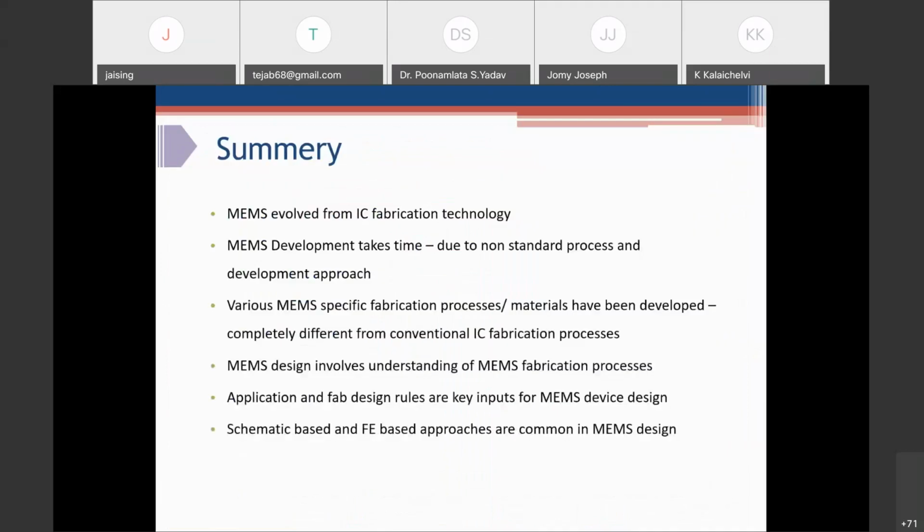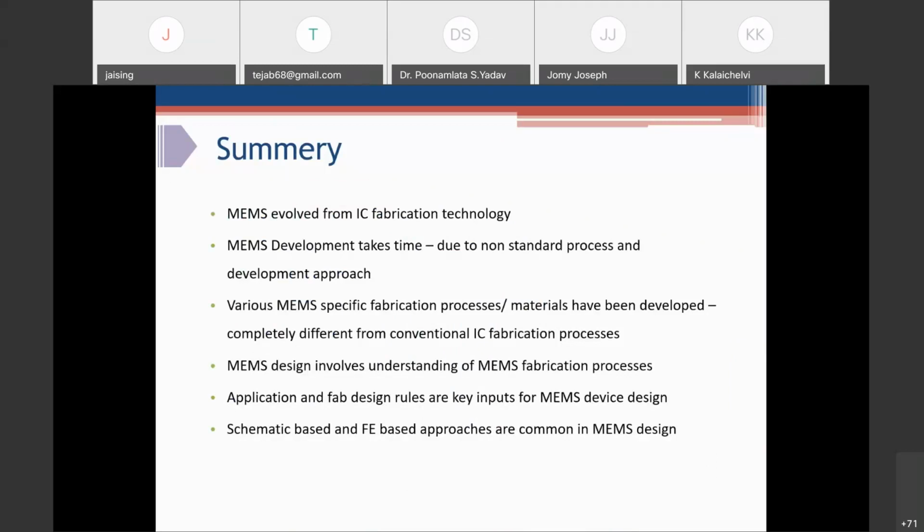I'll summarize this. MEMS basically evolved from IC fabrication technology. MEMS development takes a lot of time due to non-standard processes and development approach. We have a choice of various fabrication processes and many materials, and these MEMS specific processes are completely different from conventional IC fabrication processes.